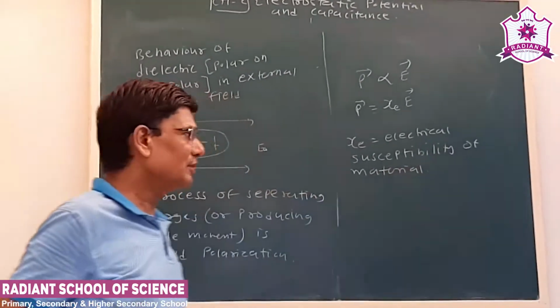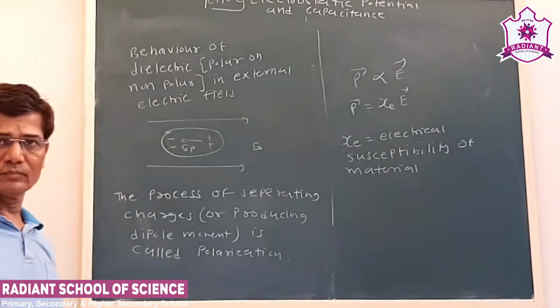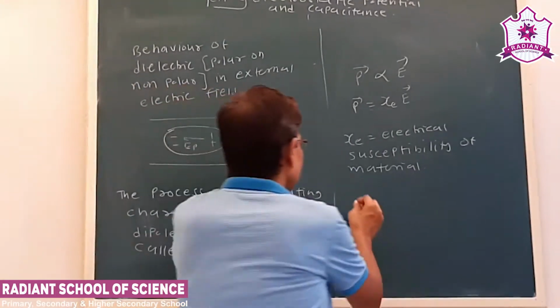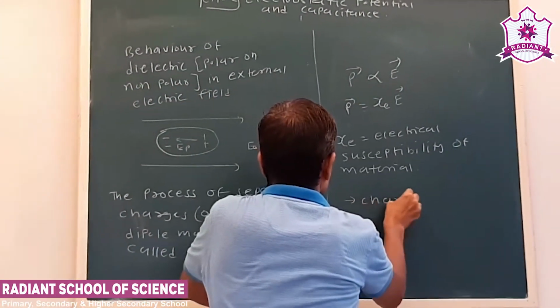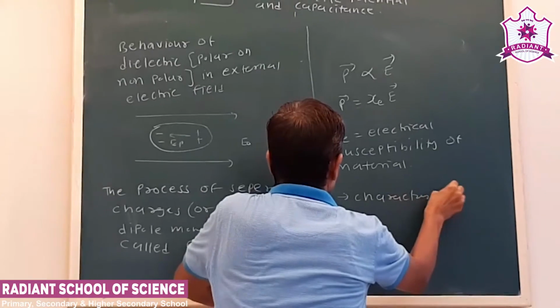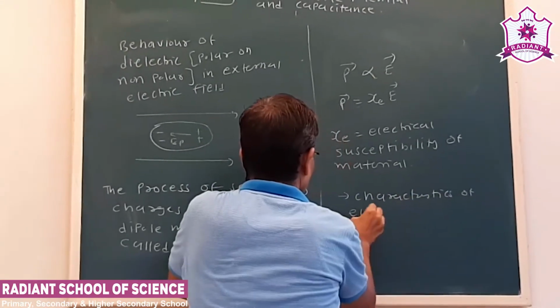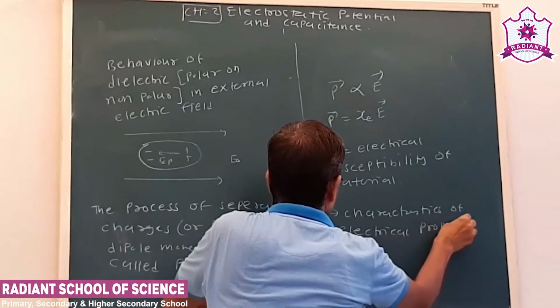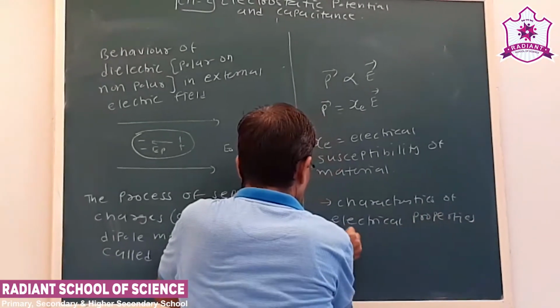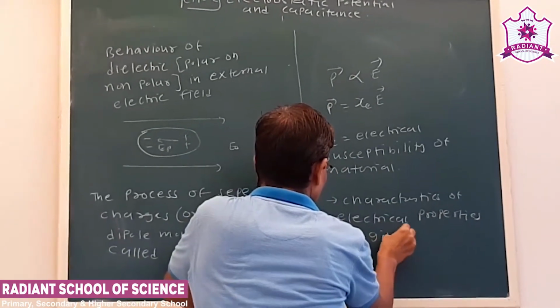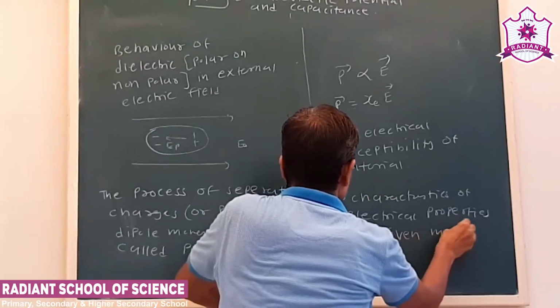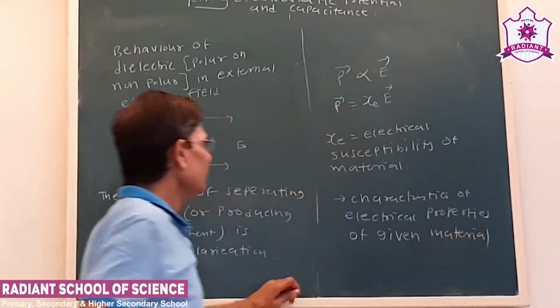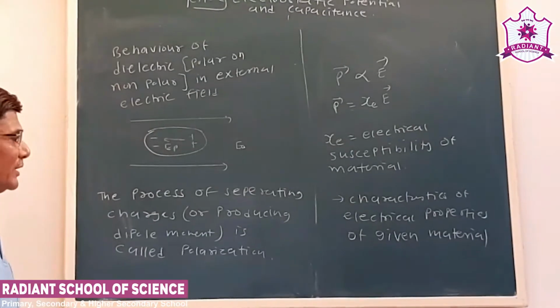The word susceptibility is new for us. See, that is a characteristic of the electrical properties of a given material. Okay, so this is about polarization.